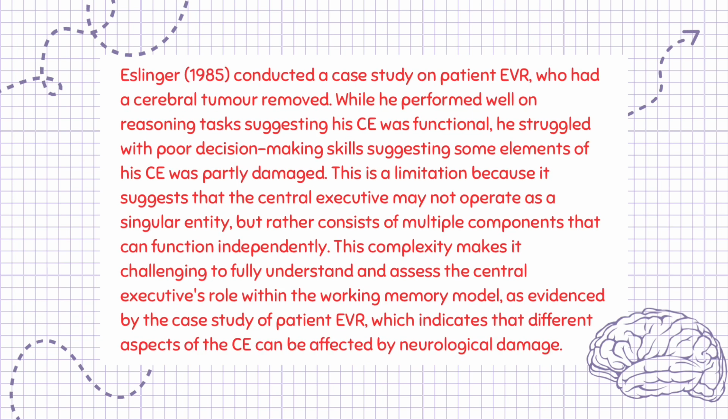Eslinger, 1985, conducted a case study on patient EVR, who had a cerebral tumor removed. While he performed well on reasoning tasks, suggesting his CE was functional, he struggled with poor decision-making skills, suggesting some elements of his CE were partly damaged. This is a limitation because it suggests that the central executive may not operate as a singular entity, but rather consists of multiple components that can function independently. This complexity makes it challenging to fully understand and assess the central executive's role within the working memory model, as evidenced by the case study of patient EVR, which indicates that different aspects of the CE can be affected by neurological damage.